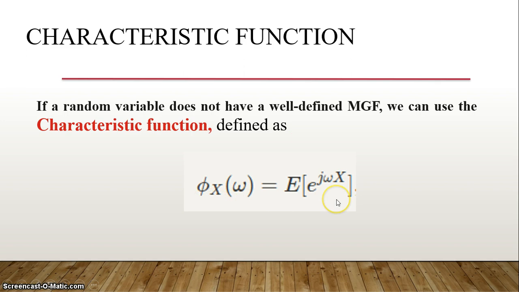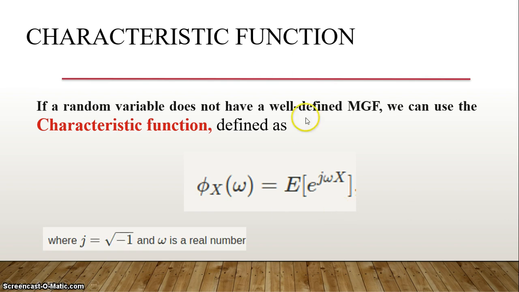In the same way, if we want to calculate the characteristic function of the Cauchy distribution, how will we do that? Because x is a continuous random variable, we integrate e power j omega x times the density function 1 by pi by 1 plus x square, and if we do that, then we know the moments. What is j? We already know j square is equal to minus 1, so j is the square root of minus 1, and omega is just a real number.